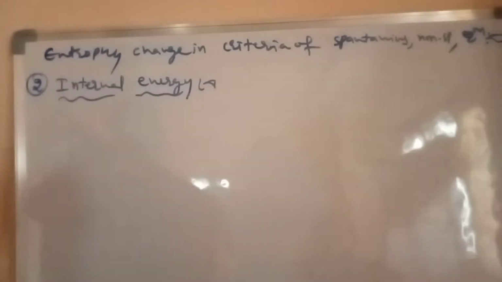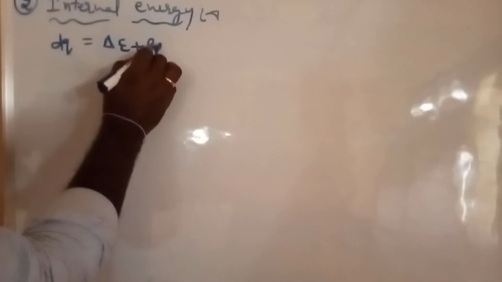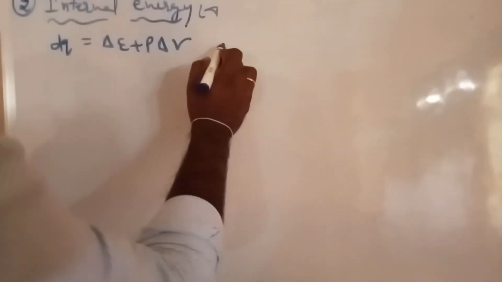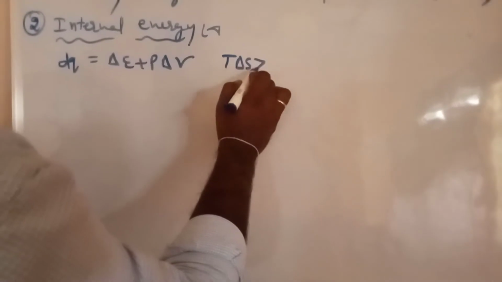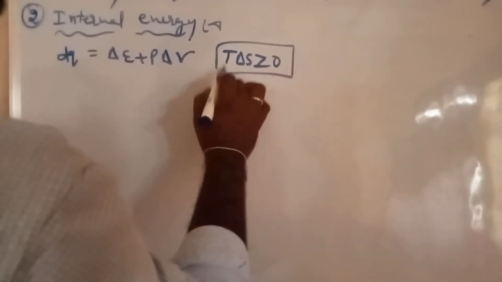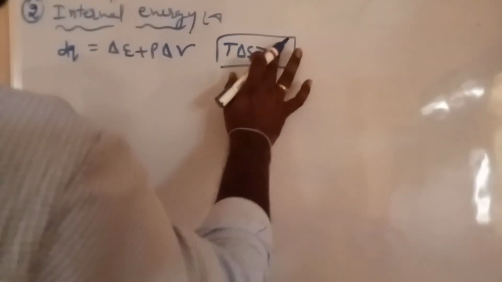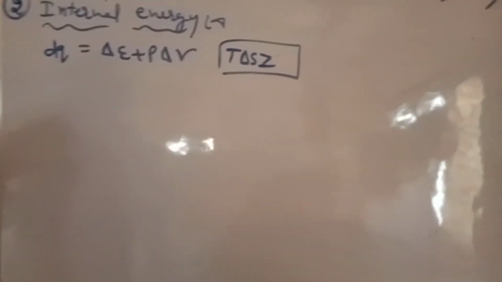Okay, next one, internal energy. Internal energy is taken from the first law of thermodynamics. The first law of thermodynamics: dq is equal to delta E plus P delta V. We want the internal energy equation, but our concept is that every equation is written as T delta S greater than or equal to 0, or T delta S greater than must be put. Here there is no T delta S. Okay, now how to get T delta S?